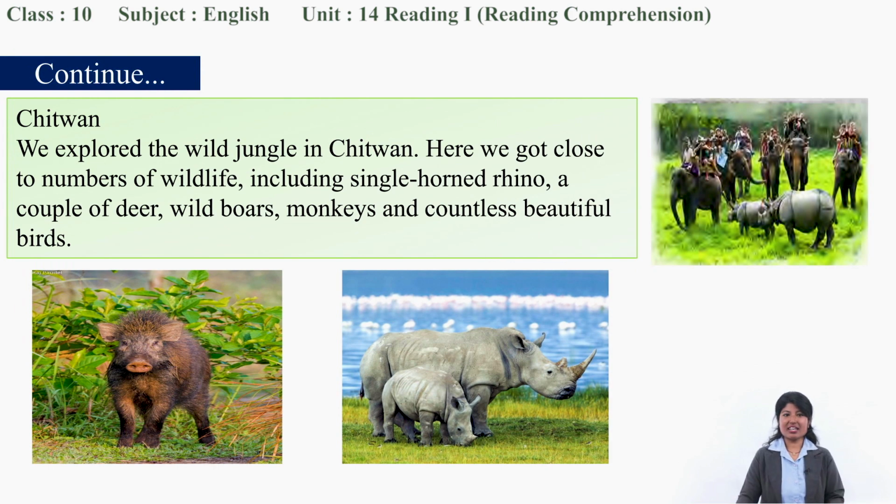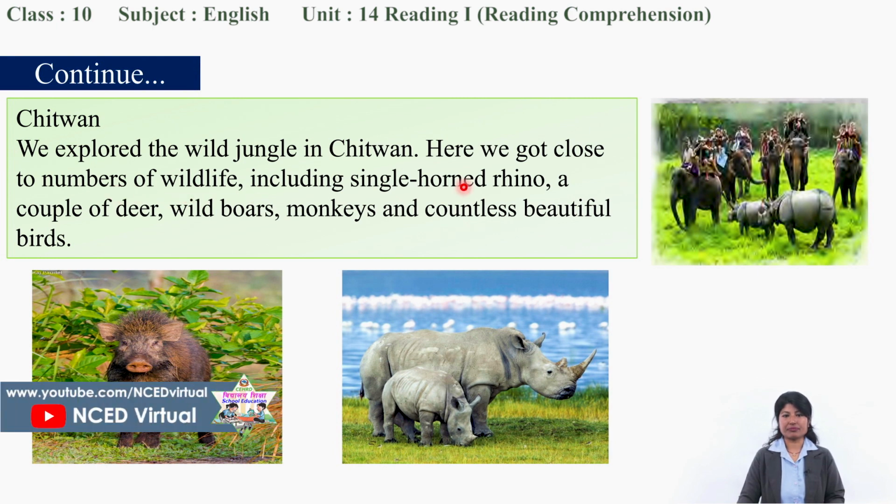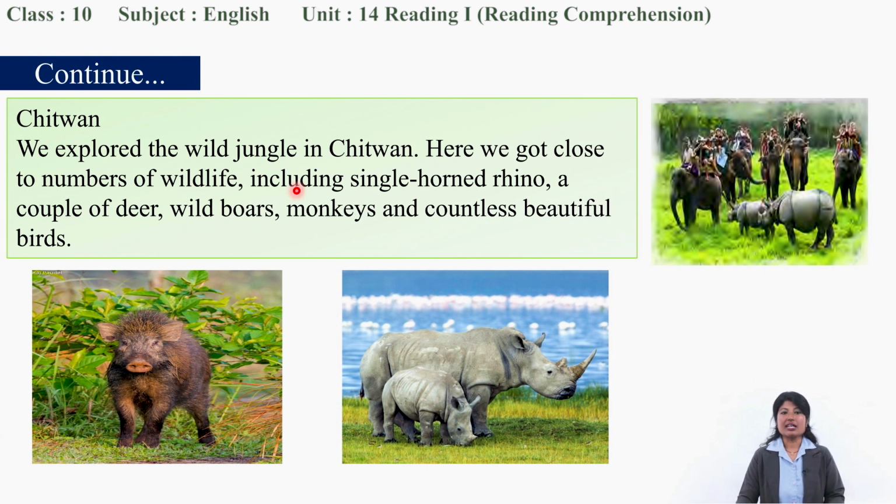Chitwan. Okay, we explored the wild jungle in Chitwan. Here we got close to numbers of wildlife, including the single-horned rhino, a couple of deer, wild boars, monkeys, and countless beautiful birds.